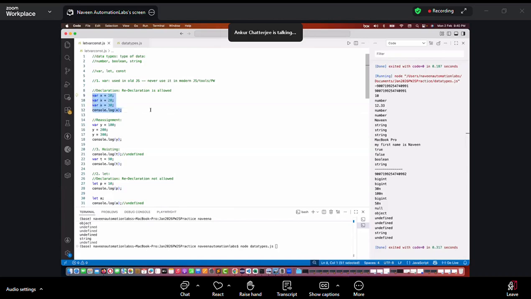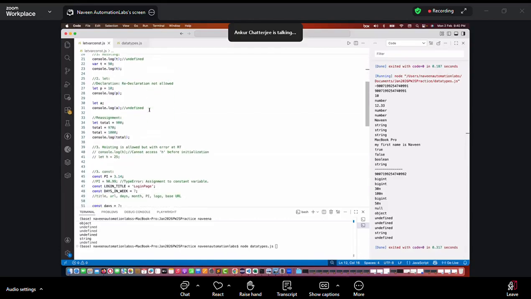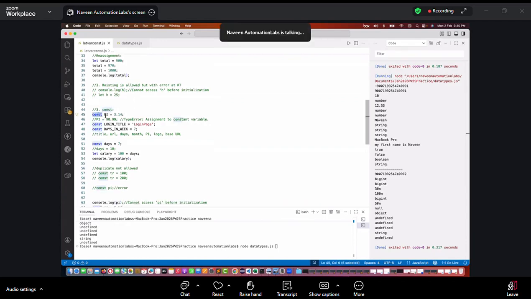A few more questions. Like in Java, we write the final keyword, right? We write final integer. But here we're not declaring the type, only the keyword, let or const, right? Yes, const. We're not writing const number equal to 10, right? No, simply write const and then the variable name. It will automatically understand at runtime that it's a number.